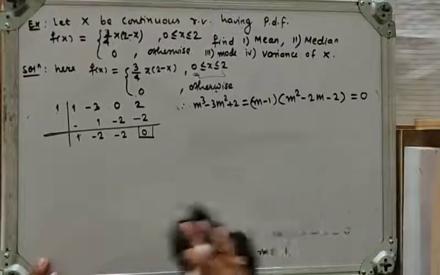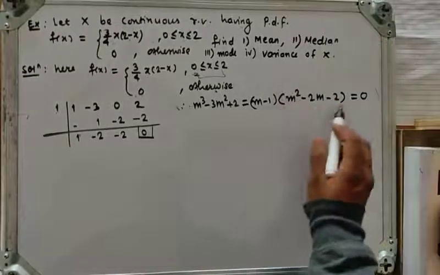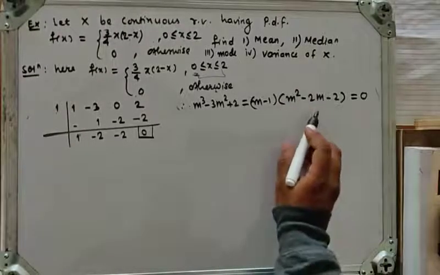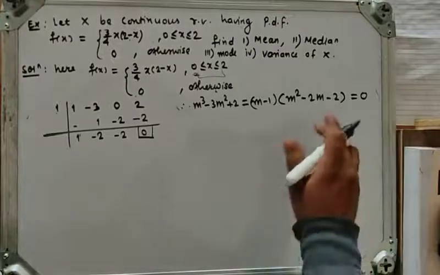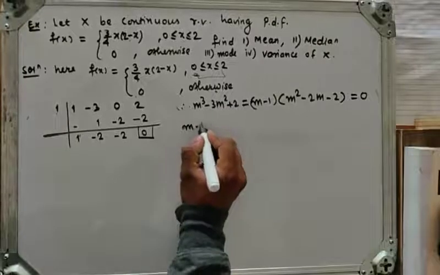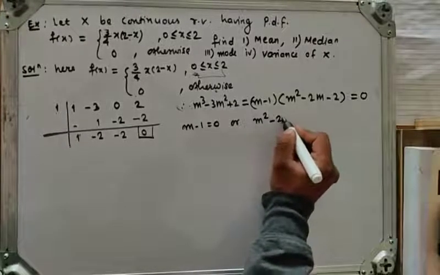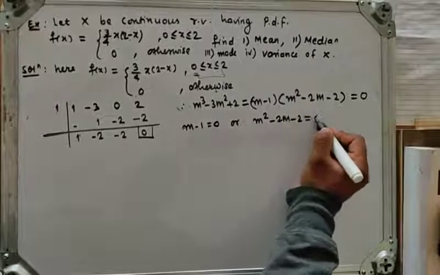Now let's determine the value of m from this. Therefore m minus 1 is equal to 0, or m square minus 2m minus 2 is equal to 0.